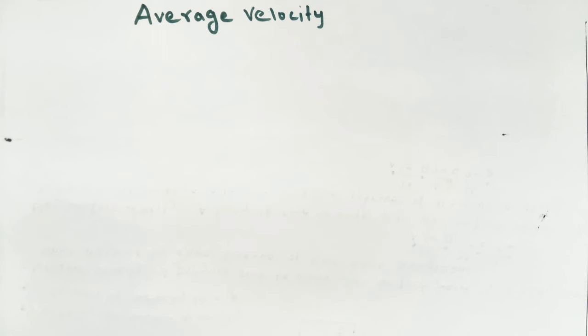Average velocity is the ratio of total displacement and total time taken.